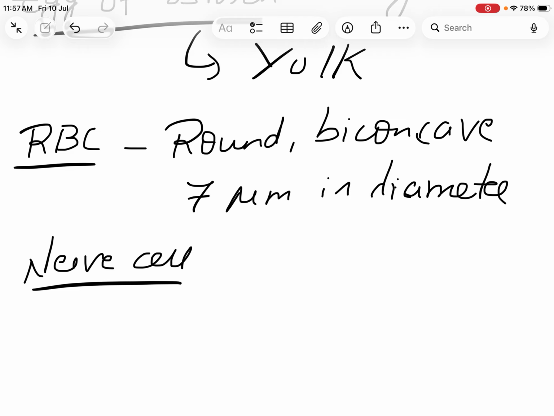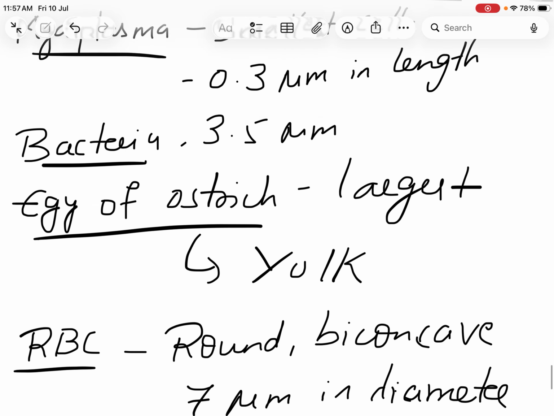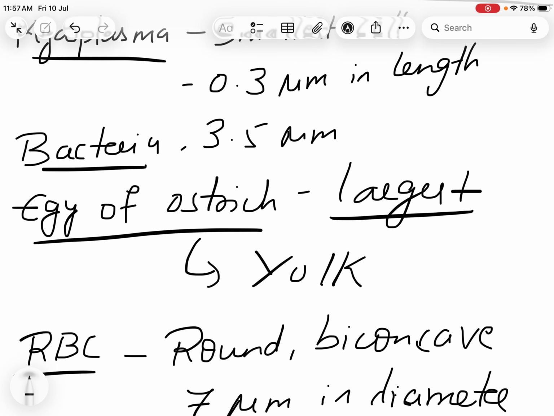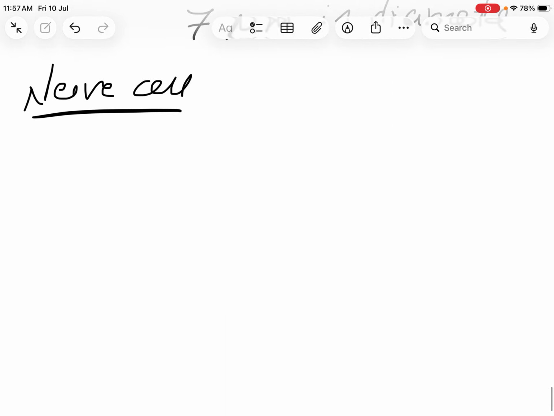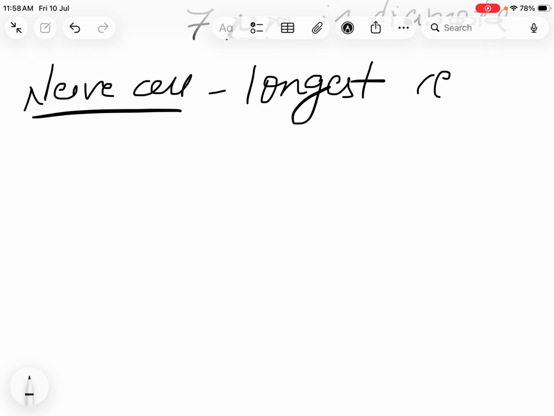The ostrich egg cell is the largest one, and don't confuse between these, that's the reason I'm underlining. The nerve cell is the longest one in length. So it is the longest cell, which is also branched. That is about the nerve cells.